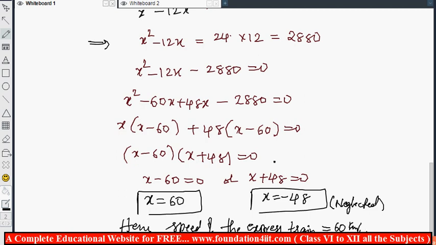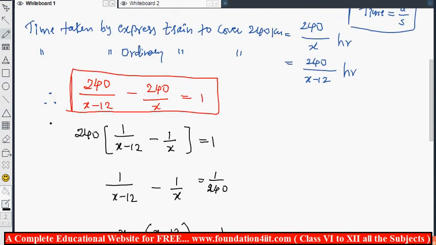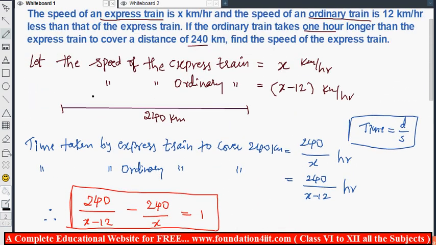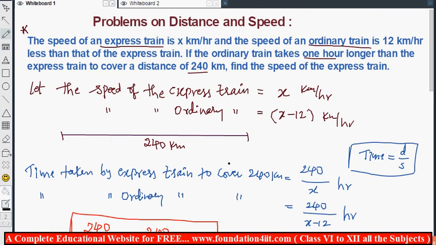So for any problem related to this, you should check whether it is a time difference or some other difference. Here it is the time difference. That's why we should find out both times separately, then apply this quadratic equation. From this we can know how to solve. We solved problems like this in previous chapters also. So this is one. Next let us see a few more problems based on average speed also.